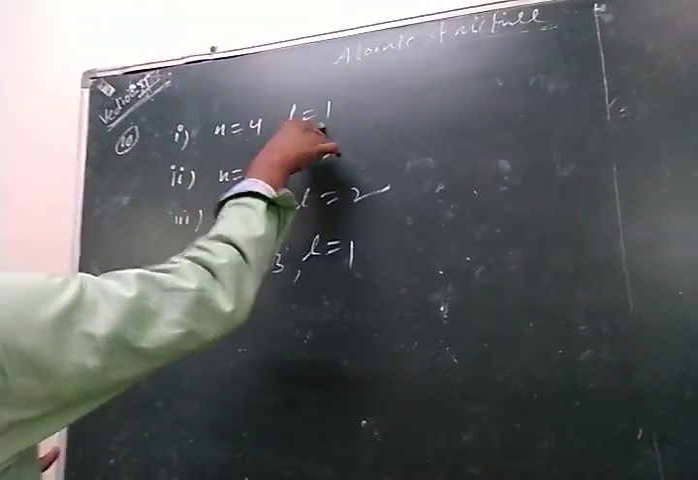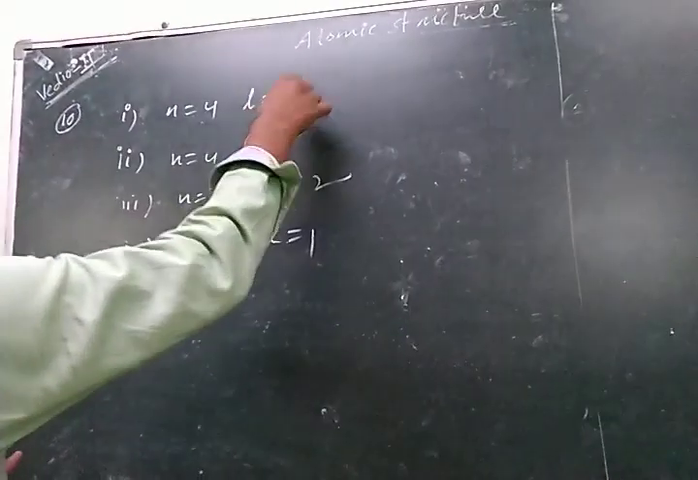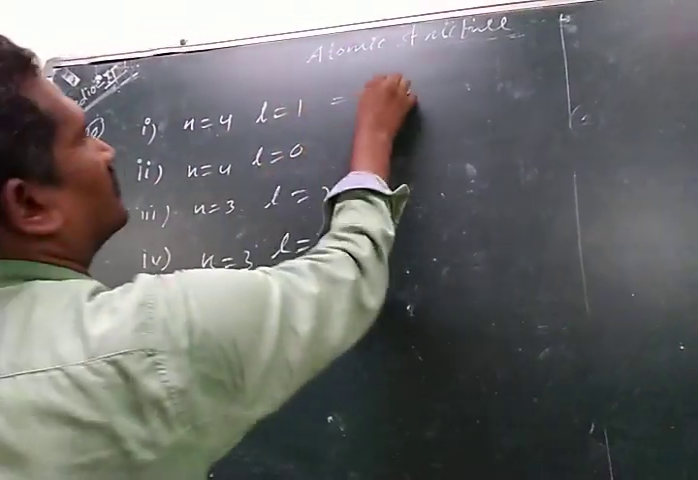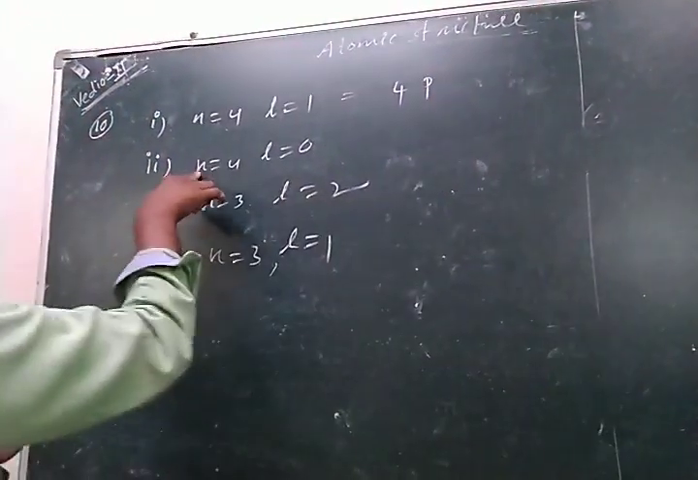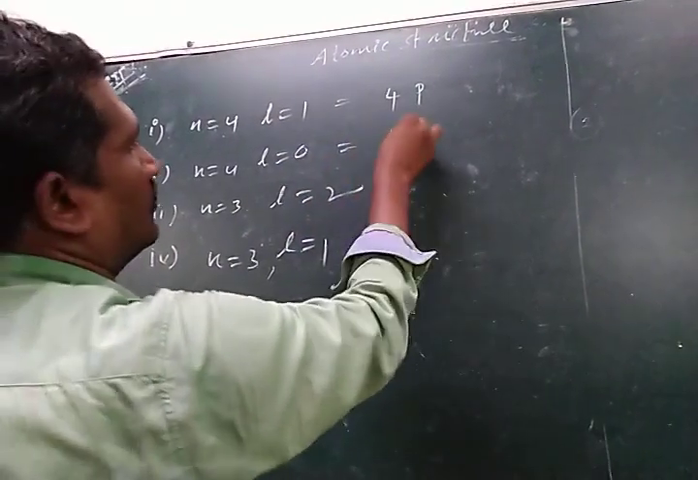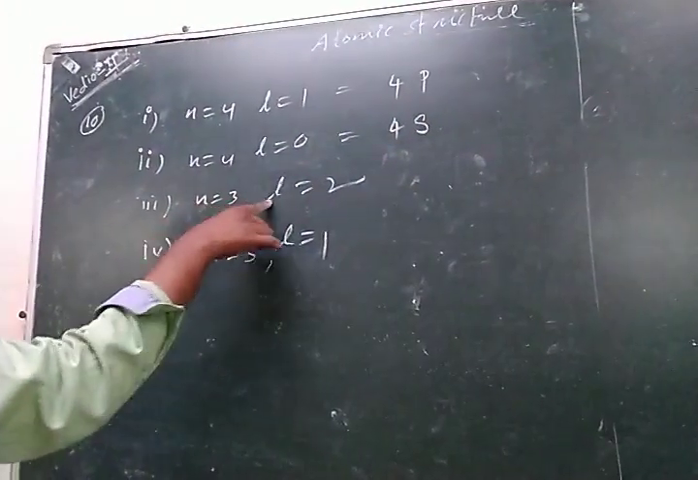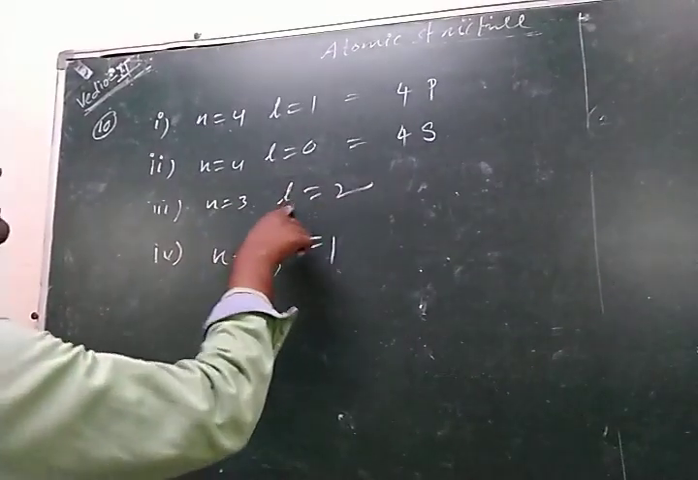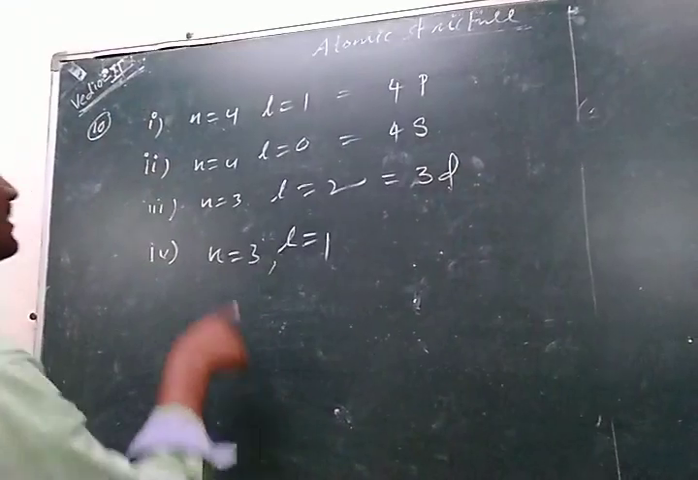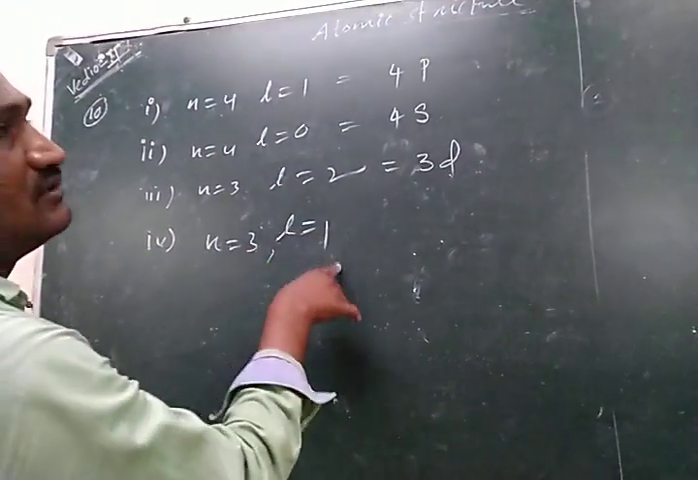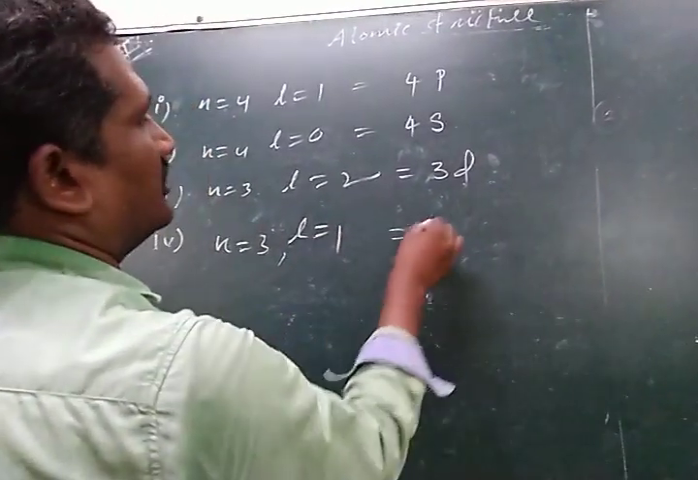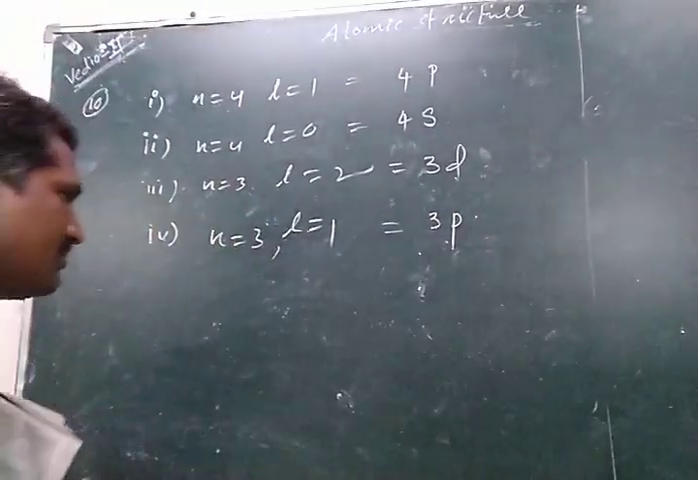First, azimuthal quantum number 1 means p orbital. So principal quantum number 4 means that is the 4p orbital. n equal to 4, L equal to 0 means s orbital, that is the 4s orbital. Now n equal to 3, L equal to 2 means d orbital, so 3d orbital. n equal to 3, L equal to 1 means p orbital, so this is the 3p orbital.